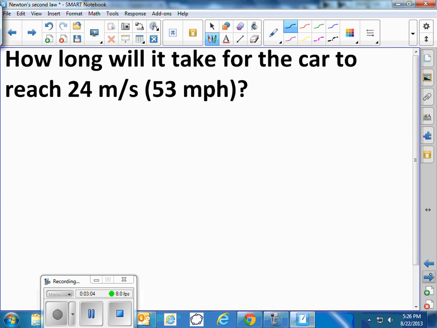At 6 meters per second every second, how long will it take for the car to reach a speed, or a velocity, of 24 meters per second?